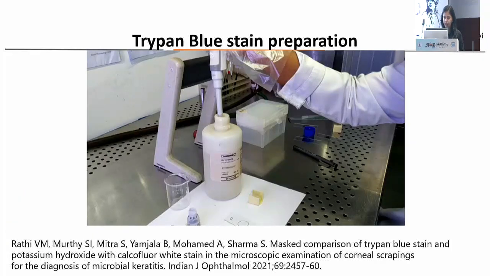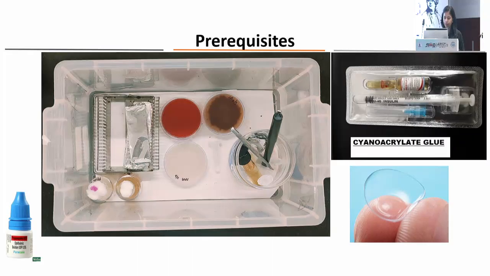So showing the trypan blue staining, how it is prepared. 3 ml of 0.06% trypan blue can be mixed with 0.5 ml of glycerol, and this stain can be used for another 3 days.